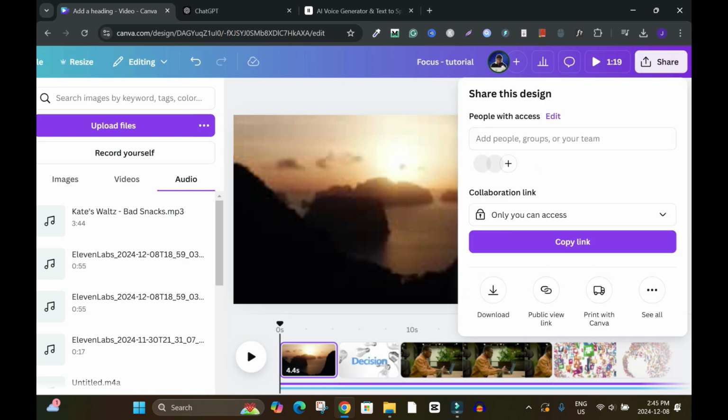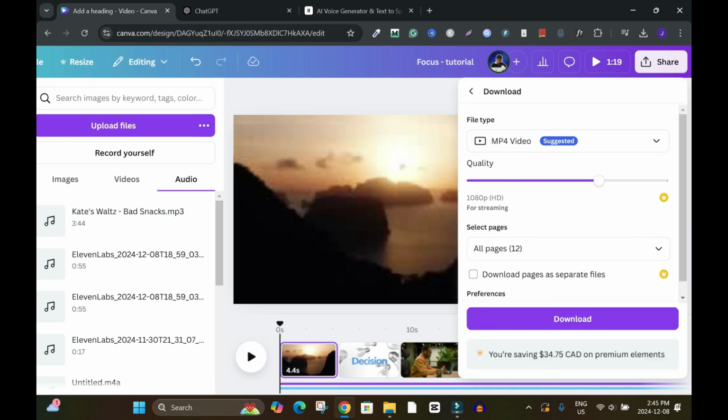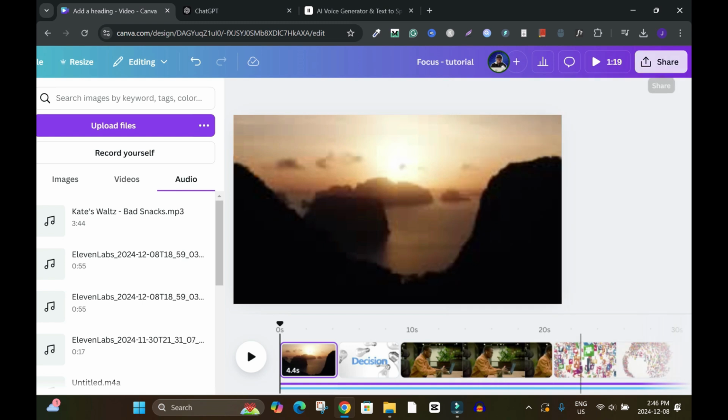Then I'll click on share, download, and it's because I'm on the pro version. It's saying I'm saving $34.75 from the elements that I have used in all these videos. So that means if I had not subscribed to the pro version, I wouldn't have been able to use these elements. That's why it's good to subscribe to the pro version, but you can use the free version too as well, but you don't get most of the stuff that you'll be looking for. Did I click download?